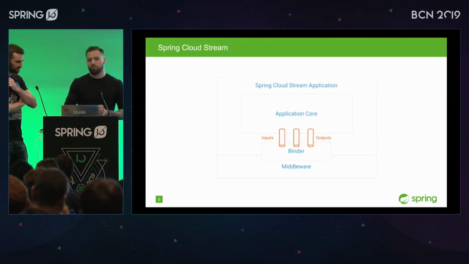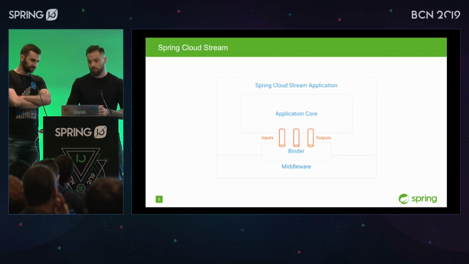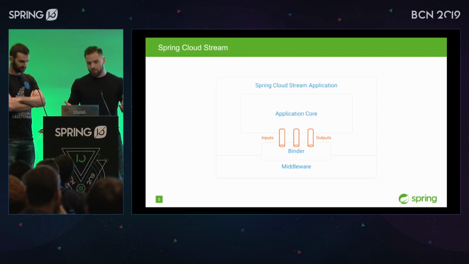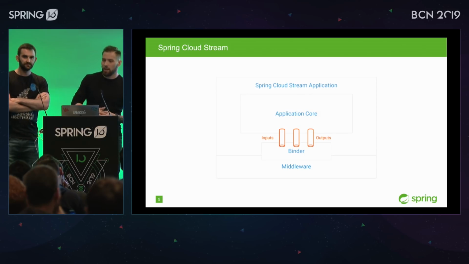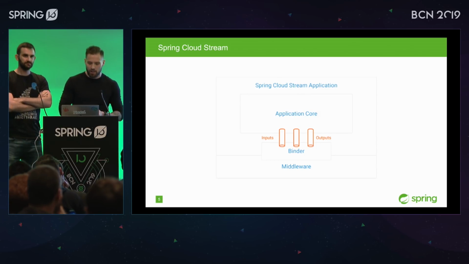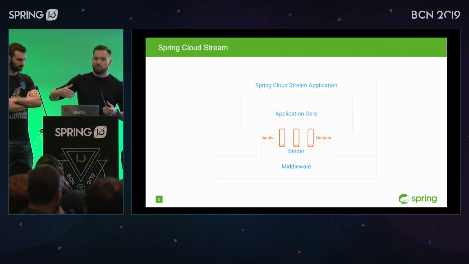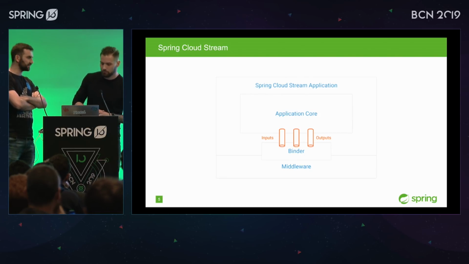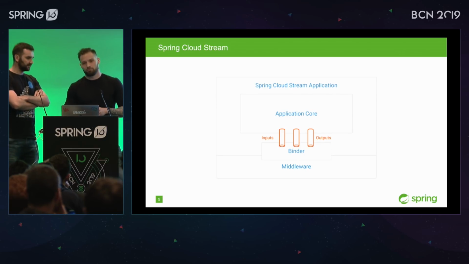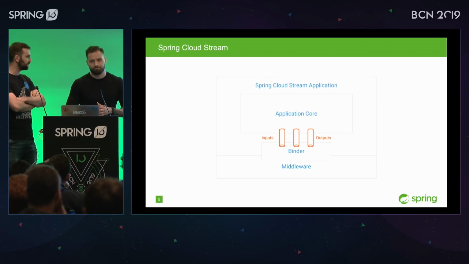Okay, so I will try to briefly describe what Spring Cloud Stream is. In a nutshell, it works like this. You have an application core which is middleware agnostic. In the application core, you talk about your business logic, and then at some point you are going to stream information from an input channel or just send something to an output channel. And that's it when it comes to the application core. As you can see, it's middleware agnostic. So if I'm to explain this to another enterprise architect, I'd say that there is some code written, and if I want to change one broker to another, I change the dependency, pretty much, or configuration. Yes. No code change.